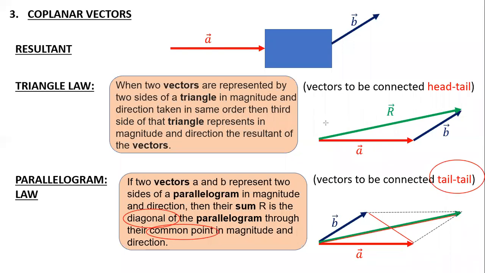Sir, the diagonal is the angle bisector, right? No, the diagonal is not the angle bisector. In a parallelogram, the diagonal never bisects the angle. It happens only when it is a rhombus. In all other parallelograms, it never bisects. Okay, sir.